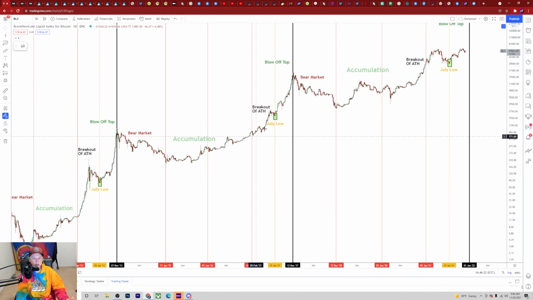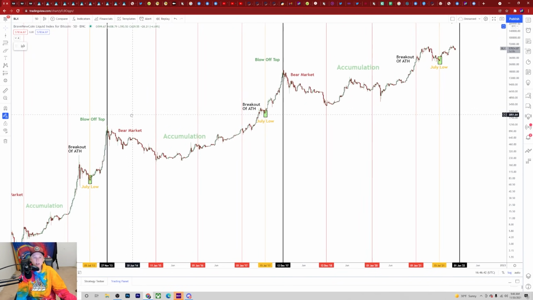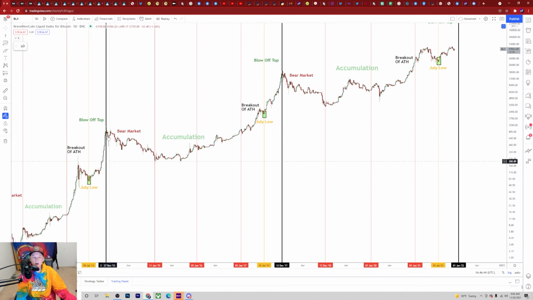And so as we get closer towards this year 4, specifically as we're at the end of year 4, it's important to understand what historically has happened. Now, in 2013, after our July low, we ended up getting a blow-off top that took us to the end of November. We're actually past that point, and Bitcoin was already topping in that 2013 cycle. So we already know that we're going to be going longer than what that shows. But if we look at what this final year showed inside of that cycle, it looks very similar to what we see today.